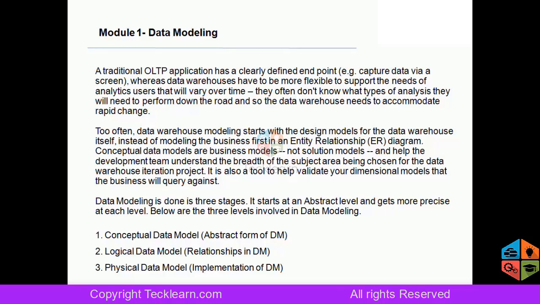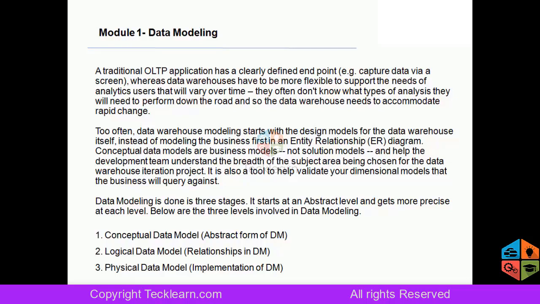Data modeling should be flexible enough to support any kind of analytics that is going to be performed on it. This data model should be scalable along with the flexibility. So it should be flexible and scalable.